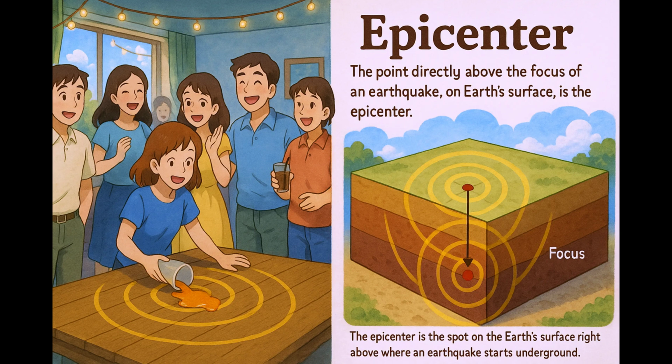In this analogy, the center of the spill is like the earthquake's focus, and the point on the floor where the spill is most intense, directly above the center of the spill, represents the epicenter on Earth's surface.